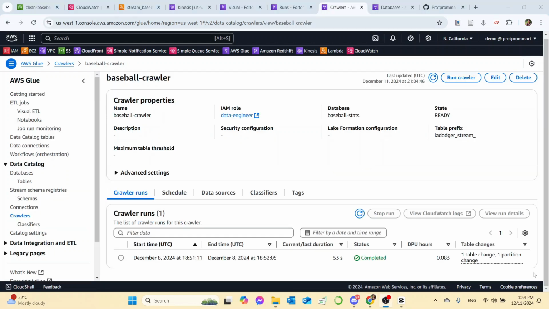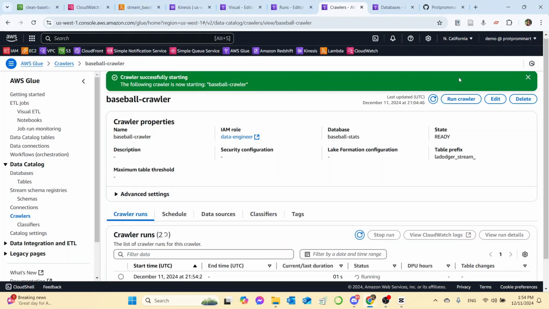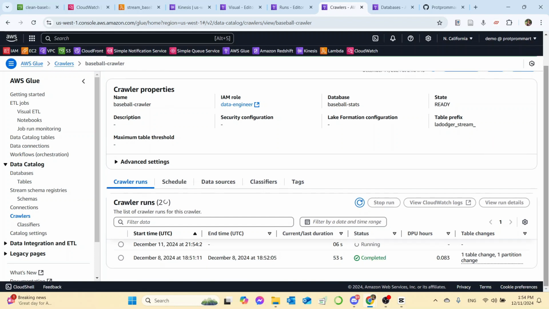Okay, so now we're going to use baseball crawler to scan our clean transform data. So we click on crawler here, and we are seeing that it is running right now.